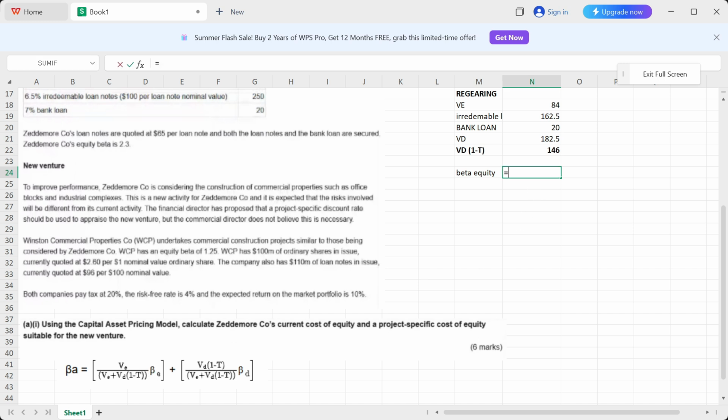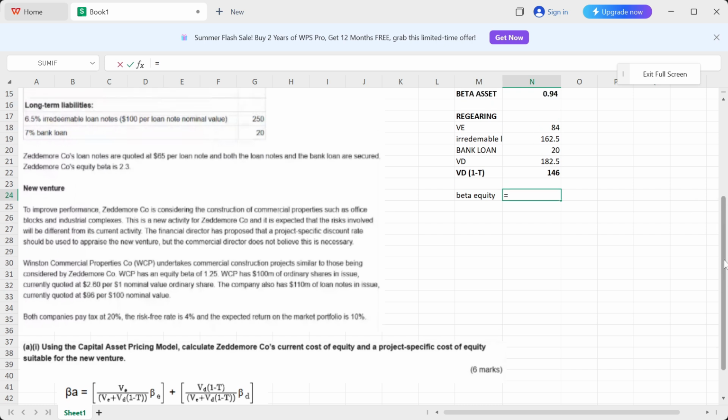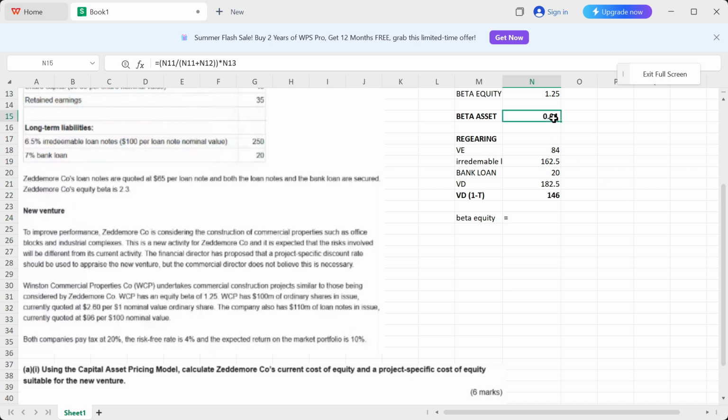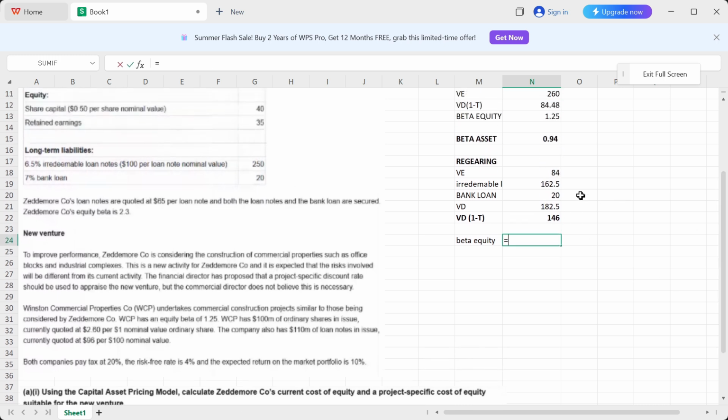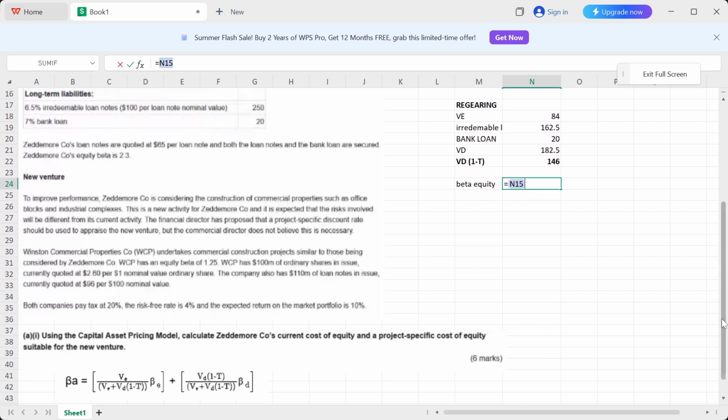So let's say, what do we need first? We need the beta asset, right? And what was the beta asset that we got? The beta asset that we got was 0.94. Okay, so that's our beta asset. As you guys can see, I took beta asset first. Okay, wait a second. So it is equal to the beta asset value. Okay, and then like I said, you have to multiply this with the denominator, because the denominator will go to the other side.